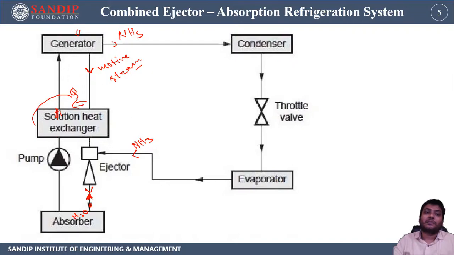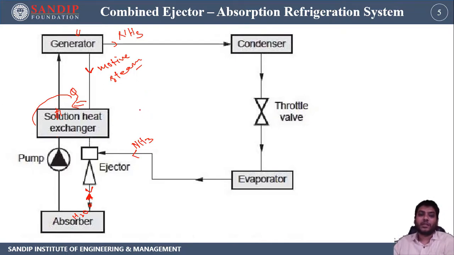But the temperature increase in this line is not up to the boiling point of the ammonia; it should be below the boiling point of ammonia. Then it's supplied to the generator where heat is added, so that the ammonia goes above its boiling point, vaporizes and goes to the condenser. The rest of the water moisture particles will come down. This is how the vapor absorption system works in combination with an ejector.